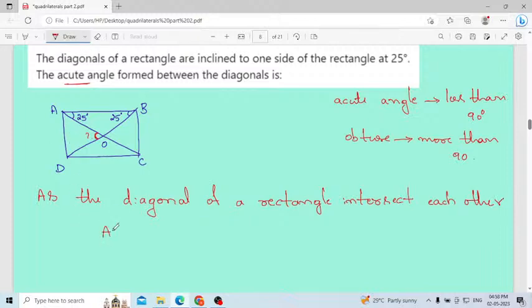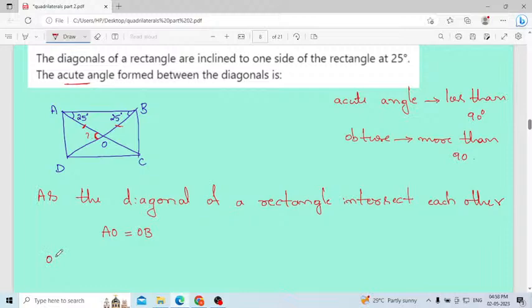Then AO will be equal to OB. When these diagonals intersect, the length AO will be equal to BO. When the lengths are the same, the angles will also be the same.